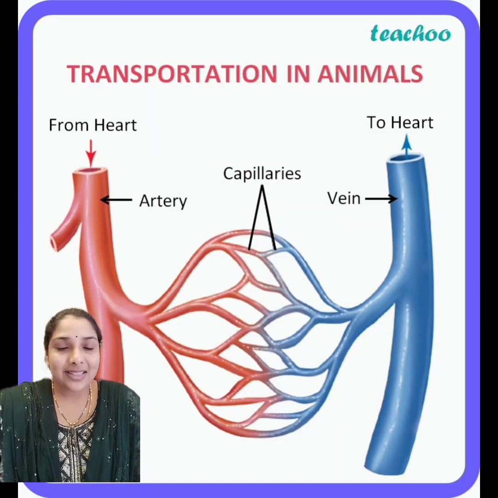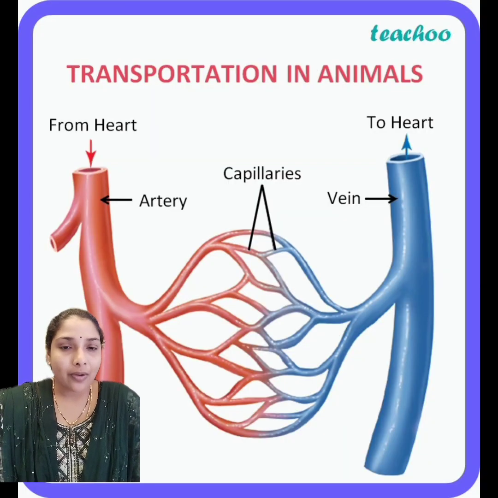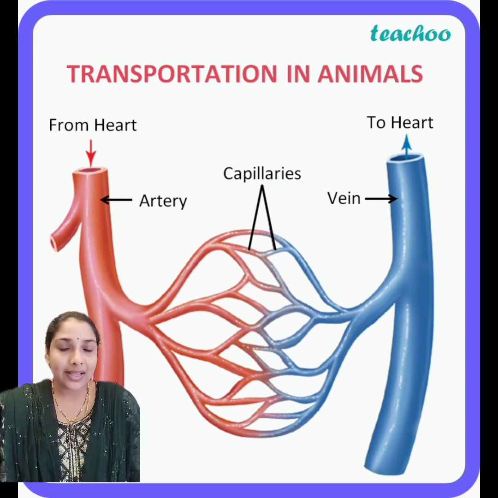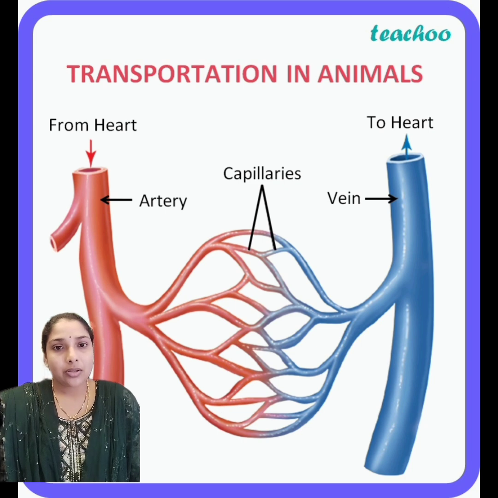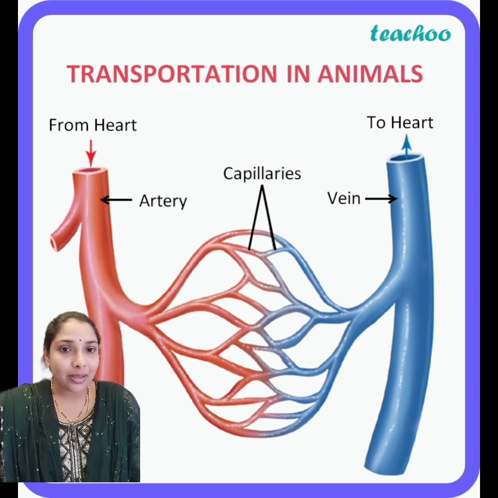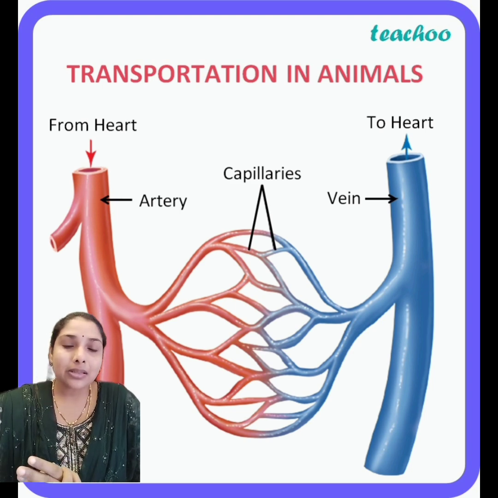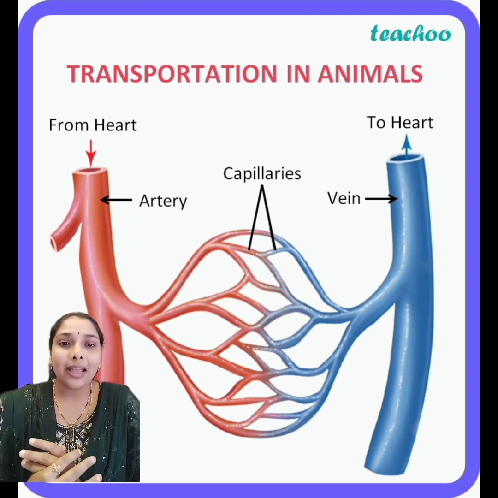What are vessels? Actually, we get confused about what arteries, veins, and capillaries are. These are nothing but blood vessels. These are nothing but tubes. Vessels are tube-like structures which are helpful for the passage of blood. There are three types of blood vessels: arteries, veins, and capillaries.